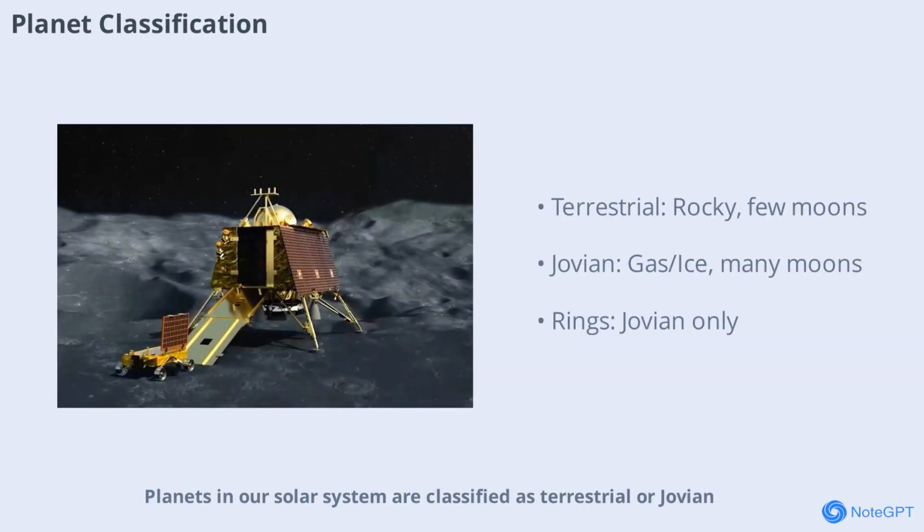Planets in our solar system are classified as terrestrial or Jovian. Terrestrial planets like Mercury, Venus, Earth, and Mars are rocky with solid surfaces and few moons. Jovian planets, including Jupiter, Saturn, Uranus, and Neptune, are gas or ice giants with many moons and rings. This classification helps us understand the differences in their composition, appearance, and behavior.